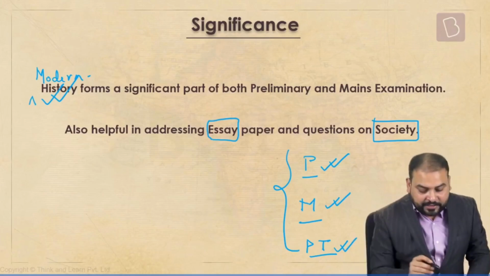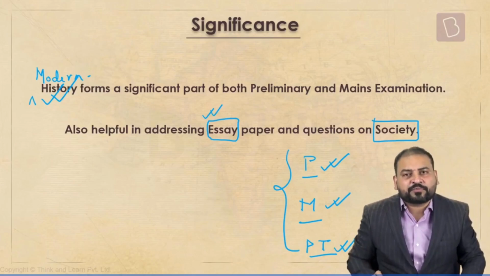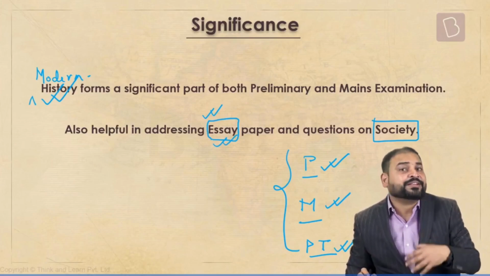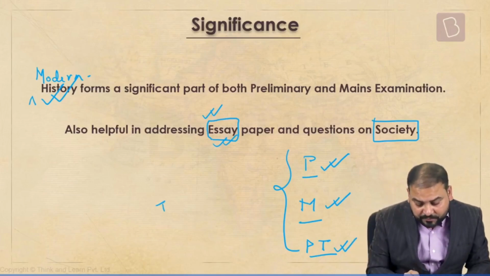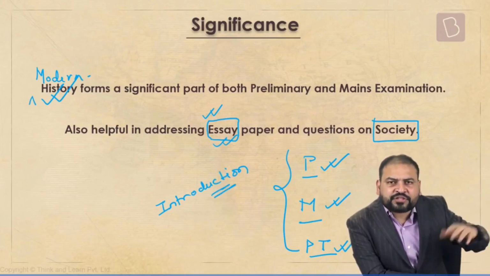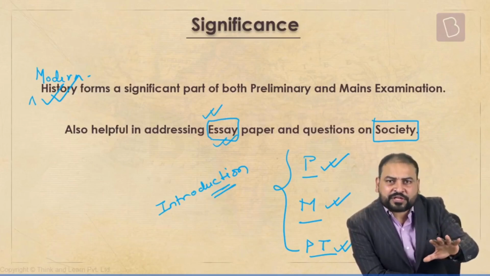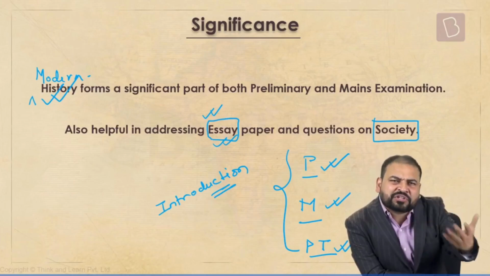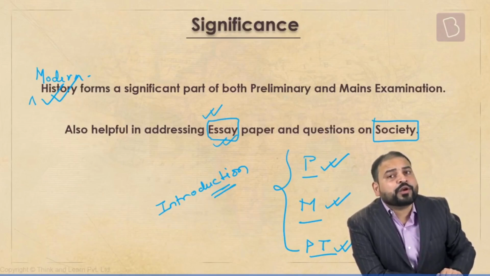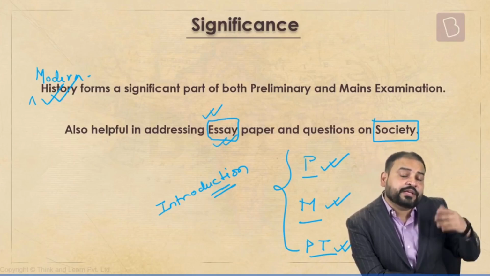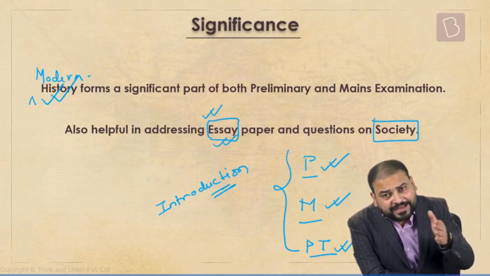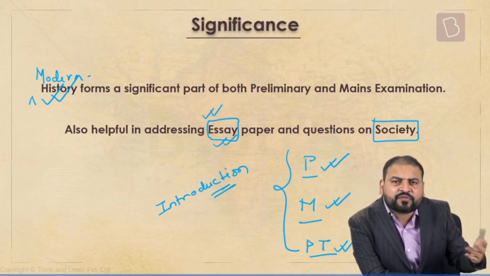Now, please understand, again, clearly I can show you that if you have knowledge about history, and there is a topic in your essay paper, invariably you can write a better introduction. Because what happens? Whenever we are writing any essay, we start from, let's say, ancient times. For example, a very simple question I'm giving you: role of women or condition of women, or any essay on women. Invariably, while you are writing on them, you would like to start your essay from the very ancient times. What was the status of women in the earlier stages? What was their status in the medieval stages? And of course, in the modern era.